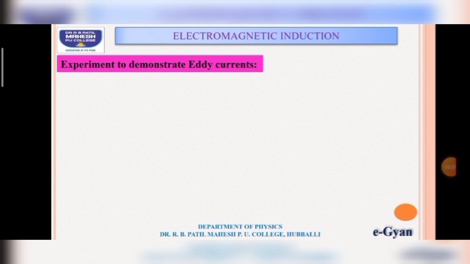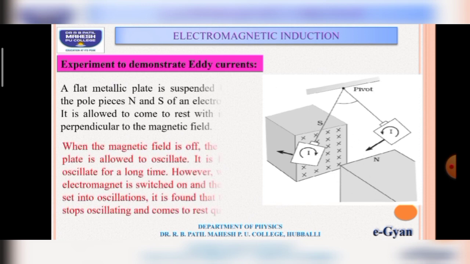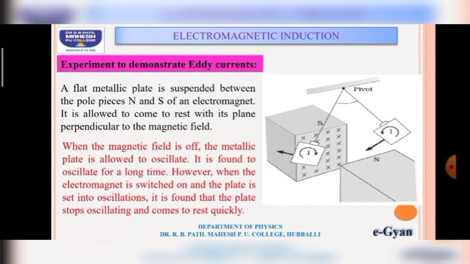Now let us understand eddy currents by experimental demonstration. We have a picture here. An electromagnet is arranged with a metal plate suspended between its poles, and the plane of the metal plate is perpendicular to the magnetic field. Initially, when the magnetic field is off, the metal plate is allowed to oscillate between the poles of the electromagnet.